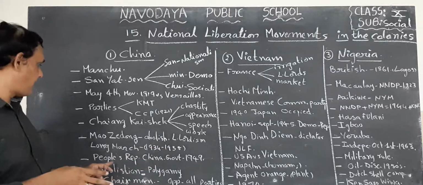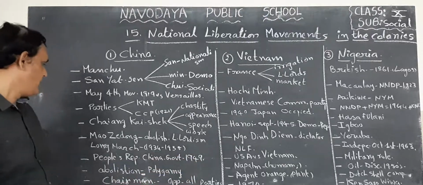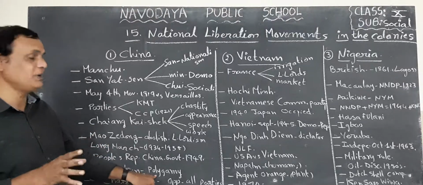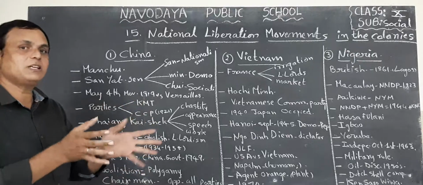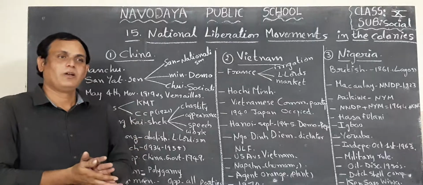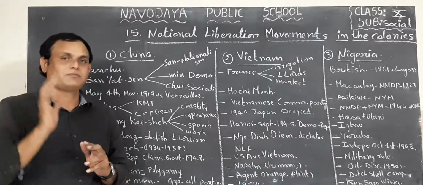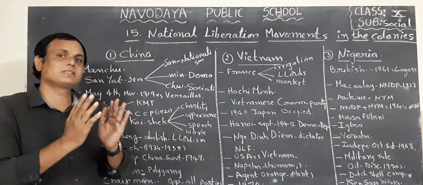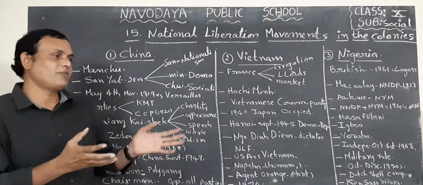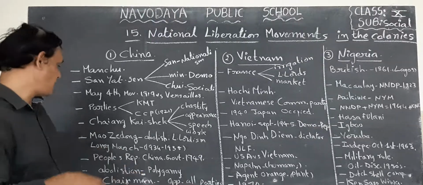Next, the People's Republic of China government started in 1949. After this, they abolished polygamy in the country. Polygamy means one man can marry several women, without the permission of those women. That system was going on before Mao Zedong's government. After Mao Zedong came, he abolished polygamy in China.